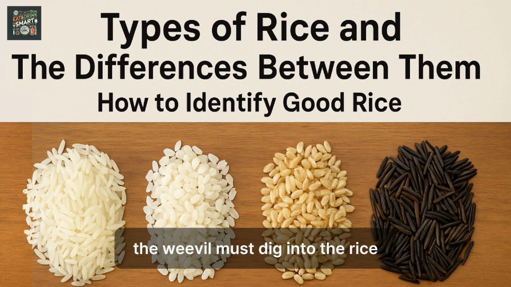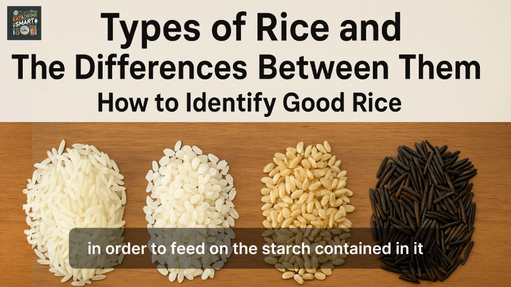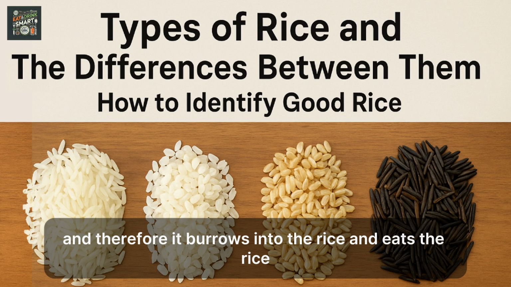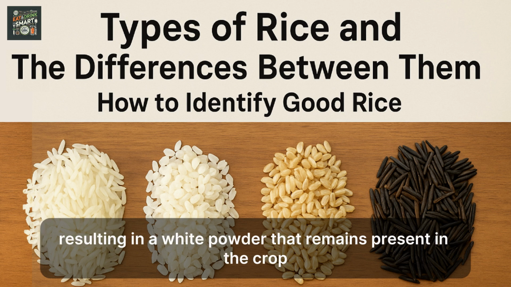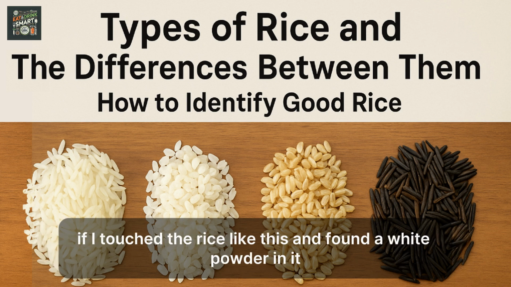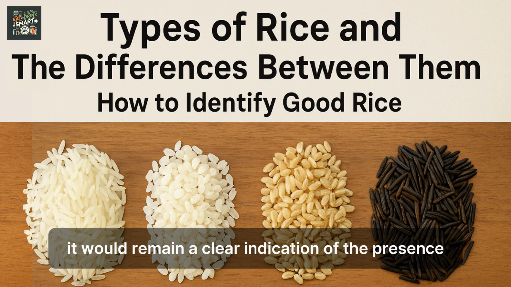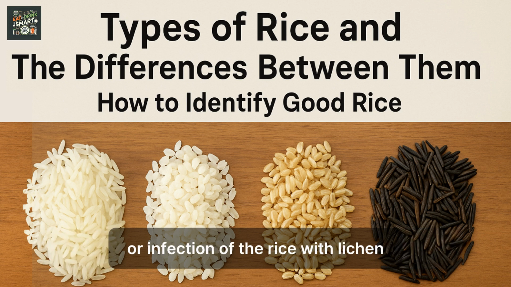The white powder is the result of the weevil's penetration of the rice. The weevil must dig into the rice in order to feed on the starch contained in it, and therefore it burrows into the rice and eats it, resulting in a white powder that remains in the crop. If I touch the rice and find white powder in it, it remains a clear indication of the infection of the rice with weevils.